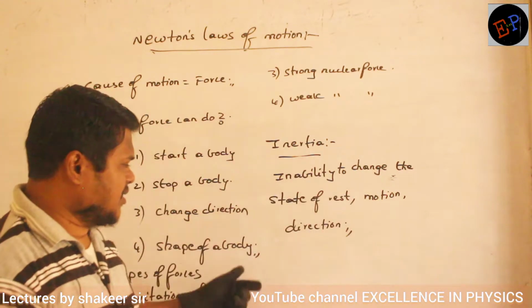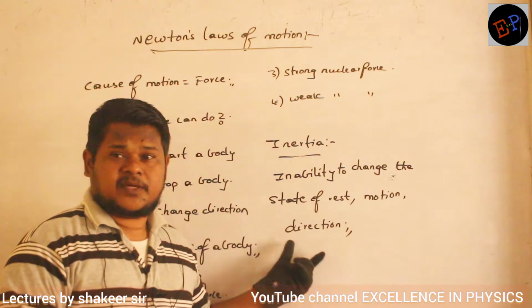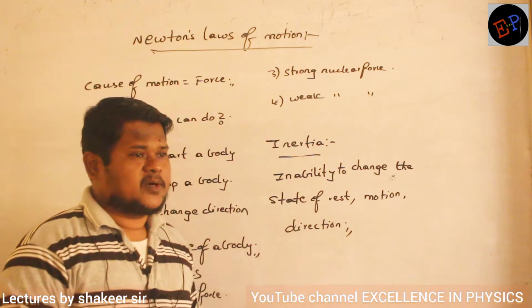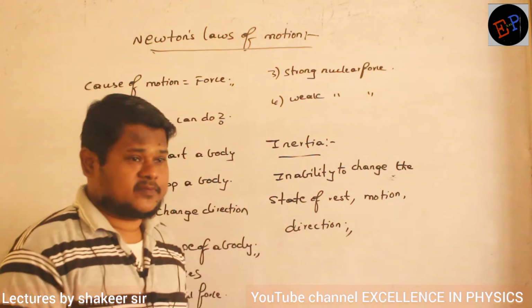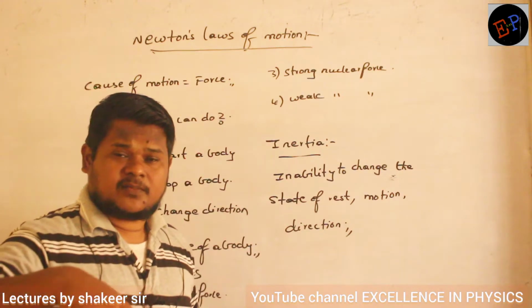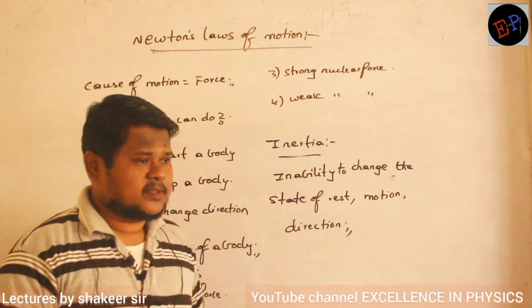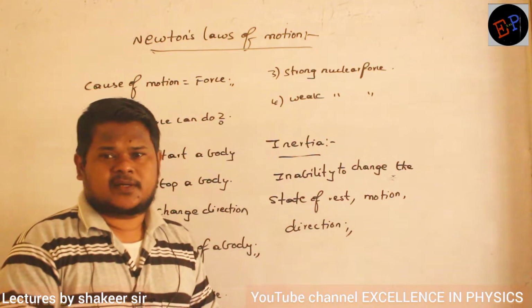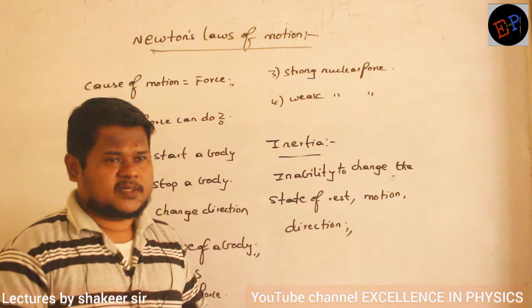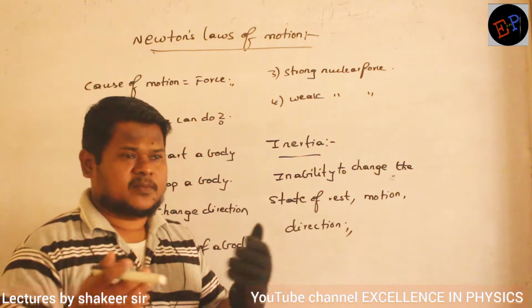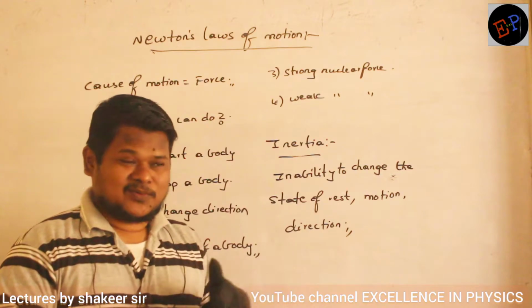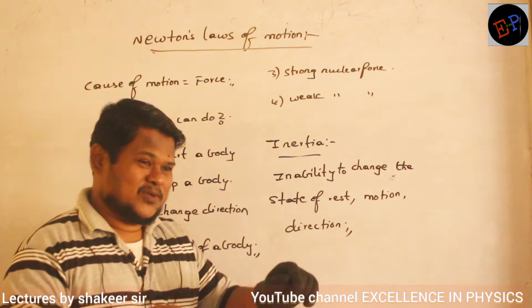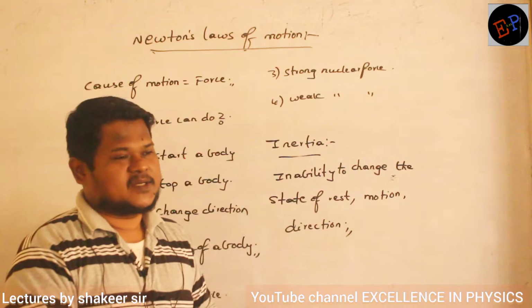Clear? Similarly, inertia of direction. What is meant by inertia of direction? A body which is moving in one direction cannot change the direction by itself. So to change direction, definitely you have to apply some force. Without force, body can never change the direction. For example, if you are going on a bike or a bicycle, when a turning comes, the car or bike taking the turn, you have to apply some force.